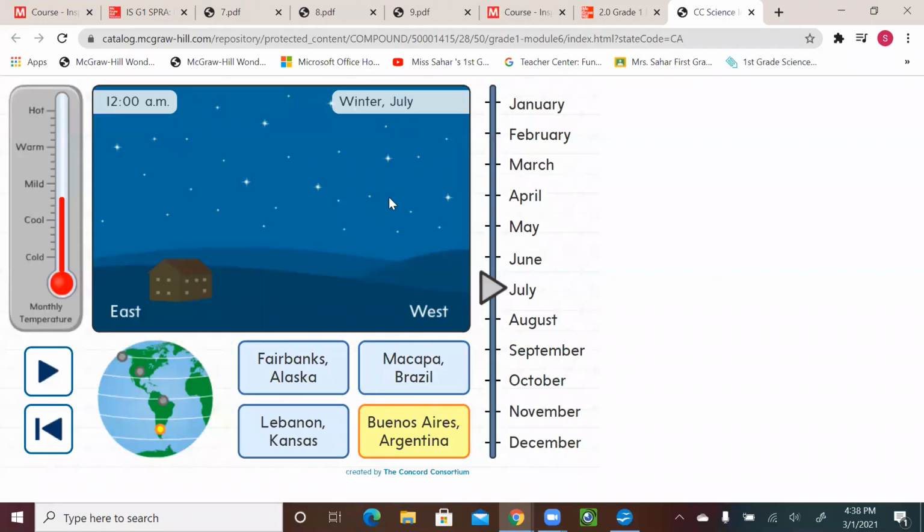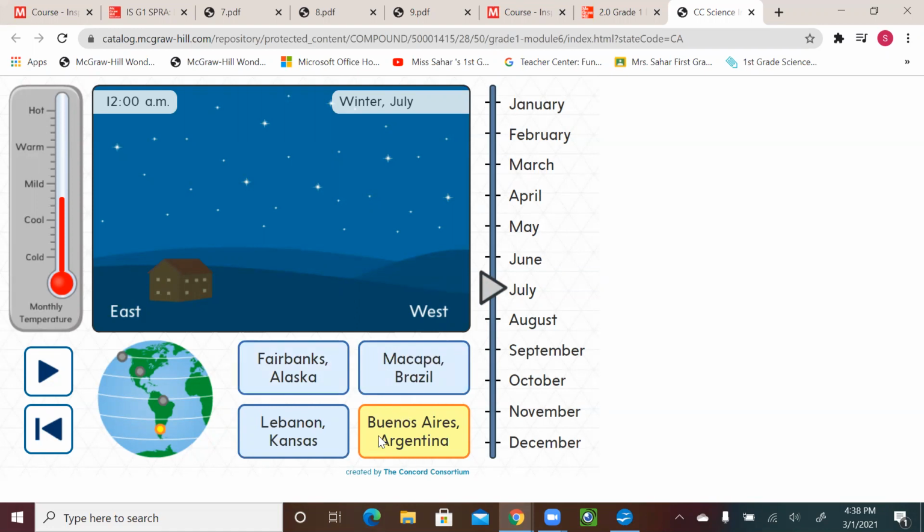All right, so this is the simulation that we're gonna use. We see the temperature here. This is the monthly temperatures, and here the months of the year, from January all the way to December. And this is the Earth or the globe where we're gonna see the places on Earth, which part. And we have east, west. Pay attention to the daylight and the time when we talk about the weather and the month. All right, so let's start.